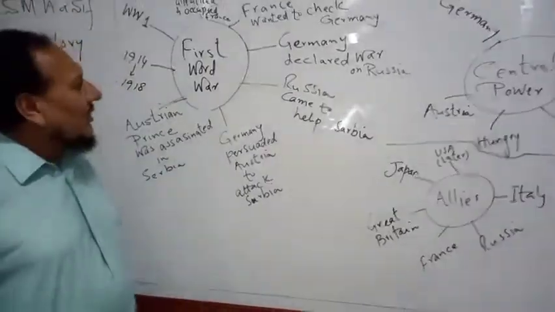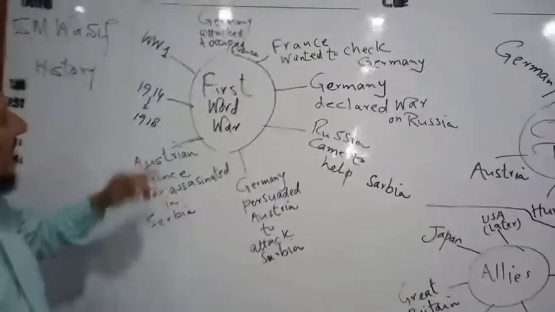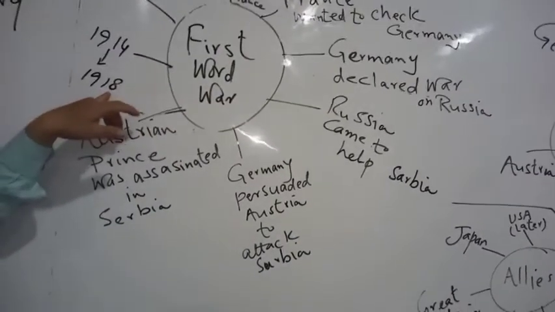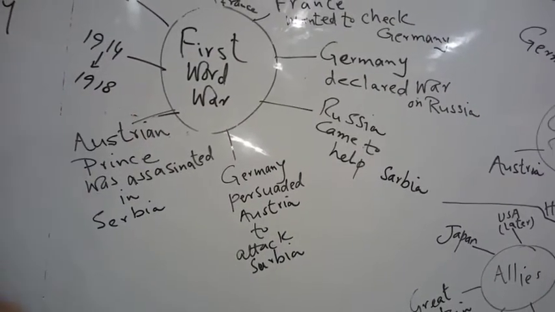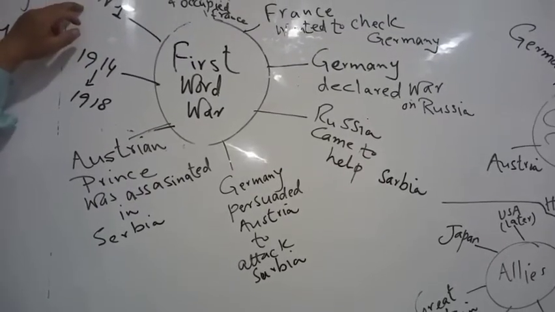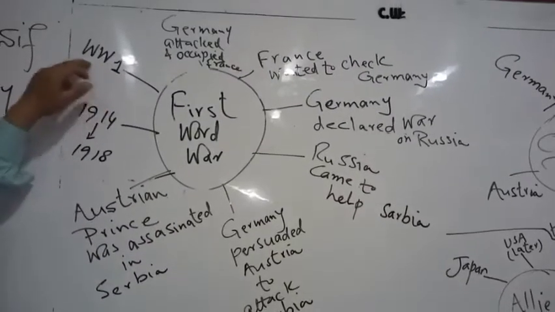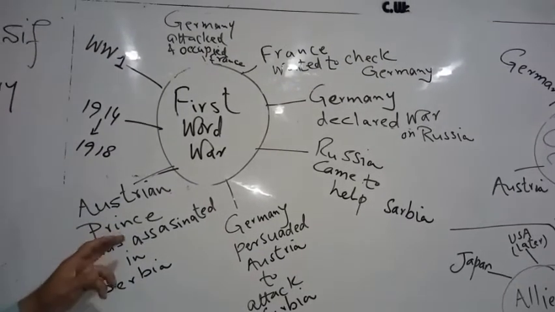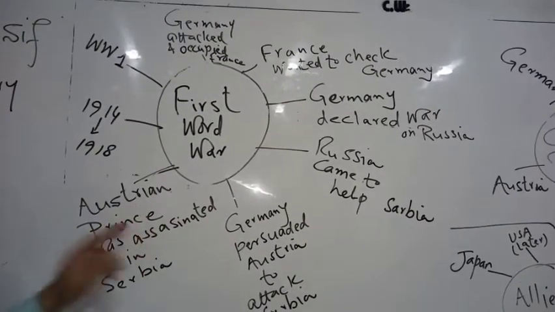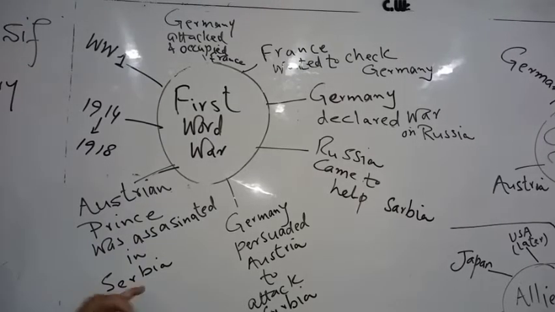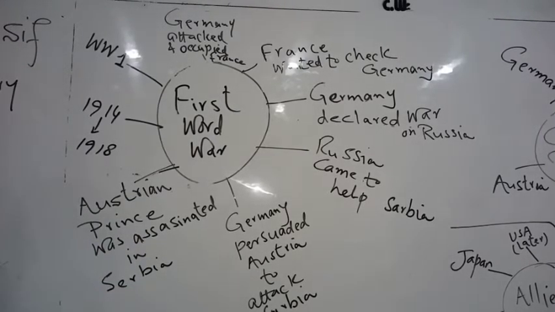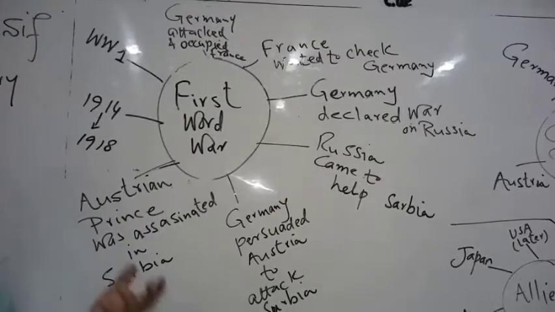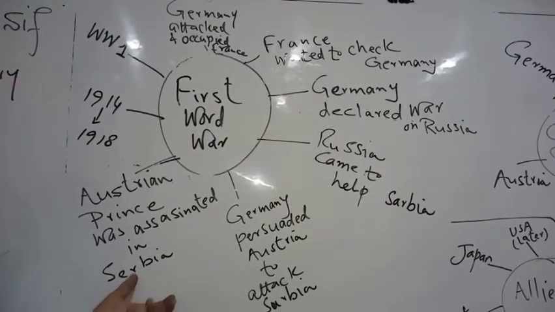So the First World War started in 1914, and it was carried on up to 1918. It is called, briefly, WW1, World War One. The root cause of World War One was that the Austrian prince was visiting Serbia, and there a nationalist person assassinated this prince. Assassinated means killed, shot dead.